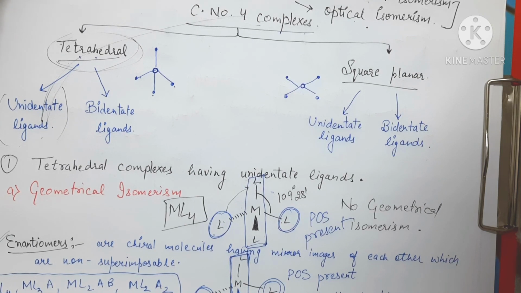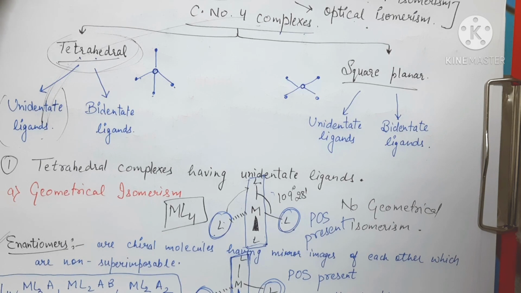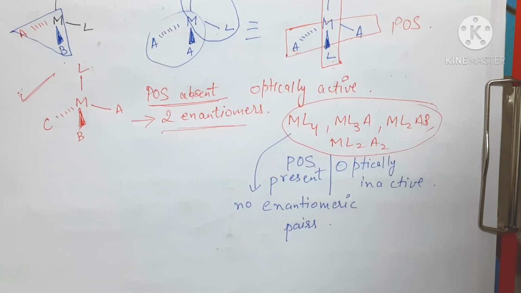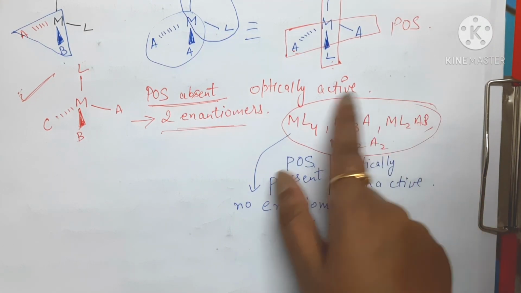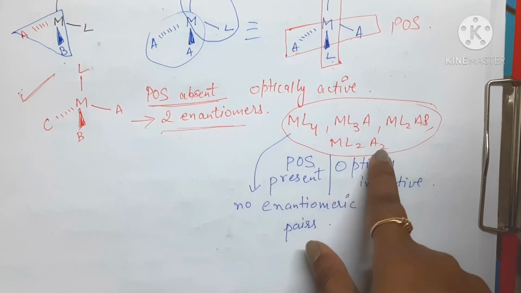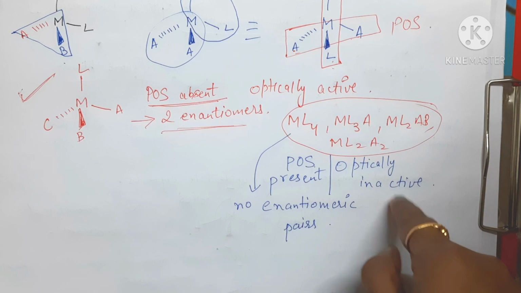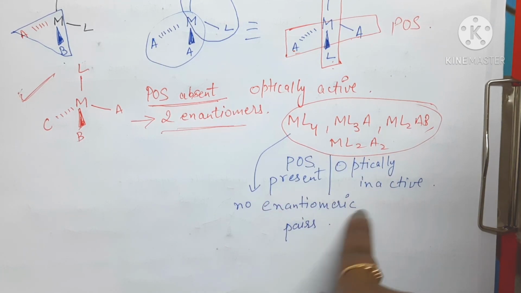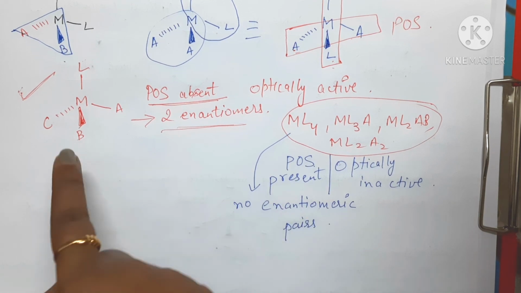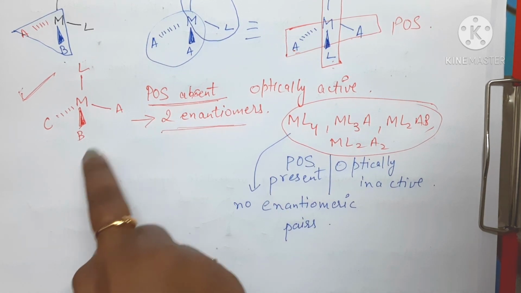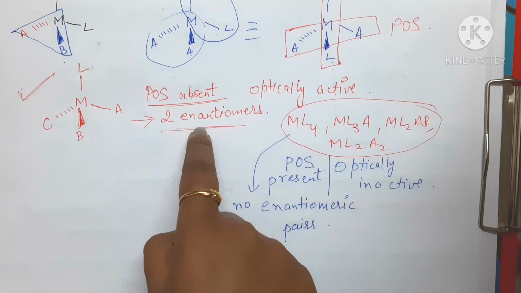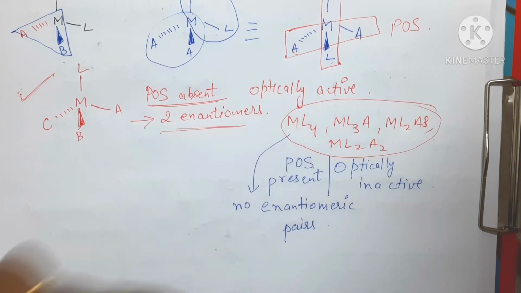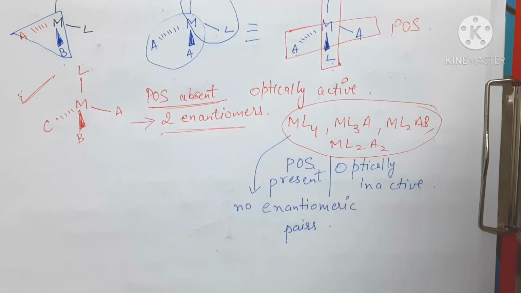And in optical isomerism, what we have found is that these are the tetrahedral complexes having unidentate ligands which are optically inactive, where a plane of symmetry is present and there are no enantiomeric pairs. We now know what an enantiomer is, right? And this is the only compound till now which we have found having the plane of symmetry absent, showing enantiomers, and is optically active. So in the next video we'll study tetrahedral complexes having bidentate ligands.